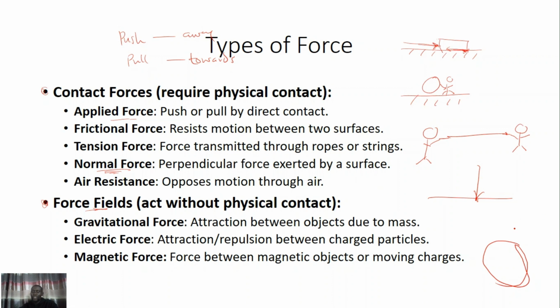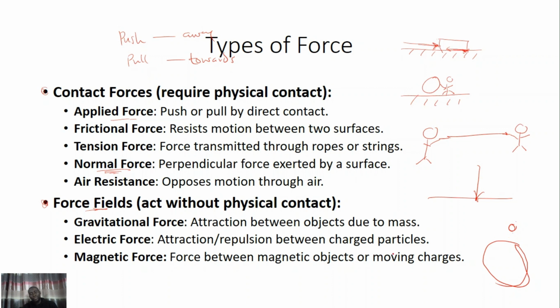There is always a force of attraction between any object and the earth. The earth tends to pull all objects towards itself, and that is called gravitational force.